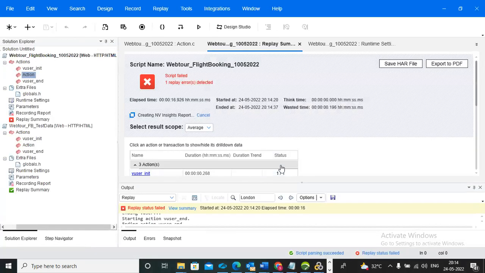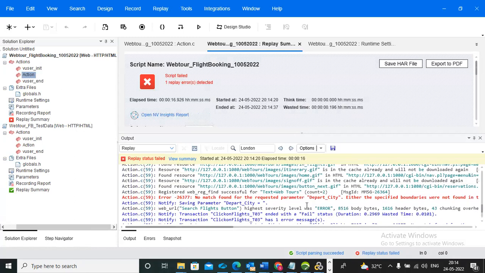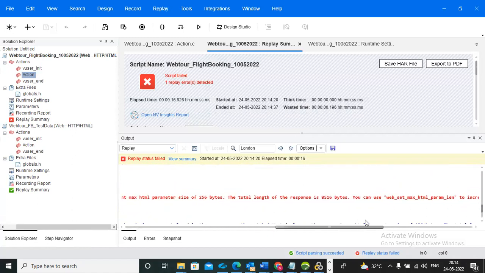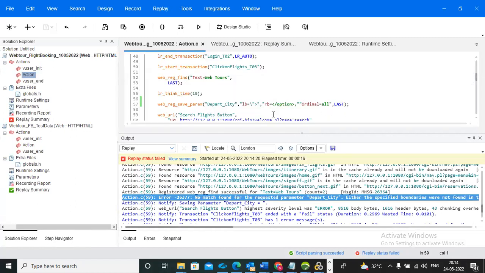The script will fail. If it fails, you need to find what the issue is. This is the error: no match found for the requested parameters, specified boundaries are not matching for the request. So go to that request, departure city and LB. You can observe here, after this we don't have a double colon. See, I captured a comma here, so I missed the comma. That is why we got the error.